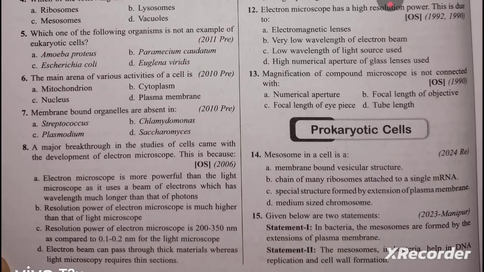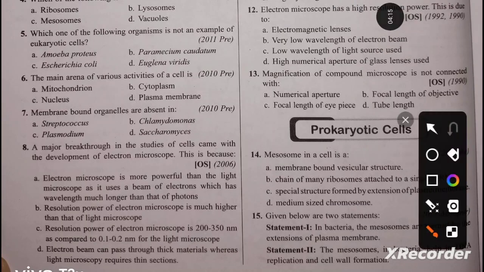Chlamydomonas is an alga, Plasmodium is a protozoan, and Saccharomyces is a fungus. All these organisms bear cell organelles, as eukaryotic cells do, except Streptococcus. For question 7, A, Streptococcus, is the correct answer.